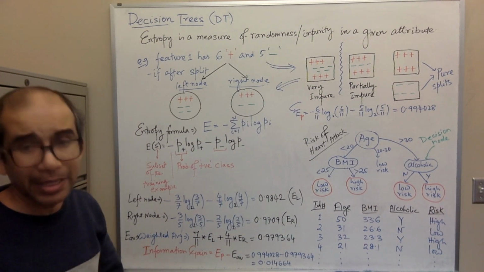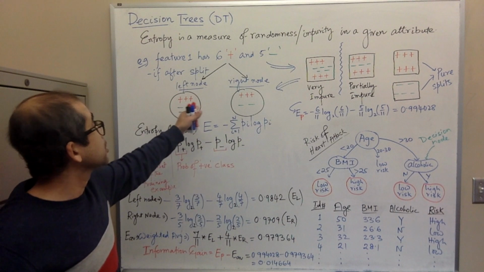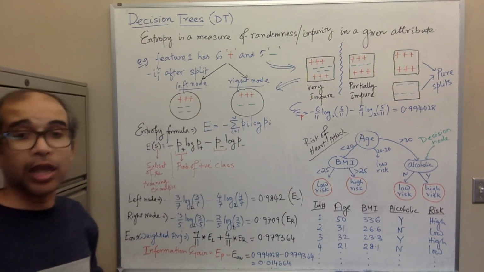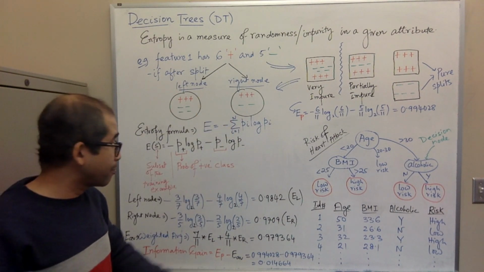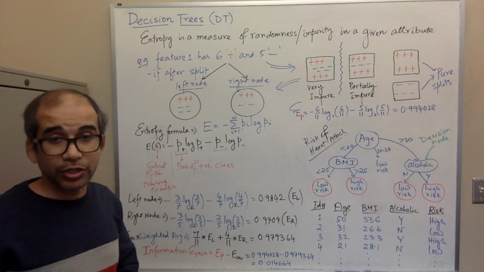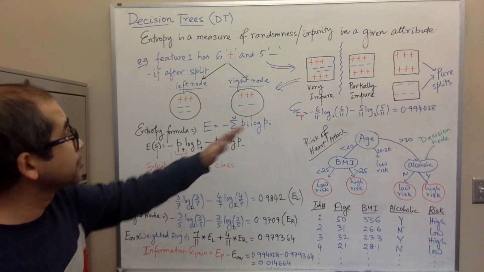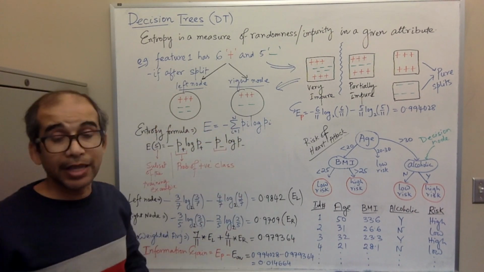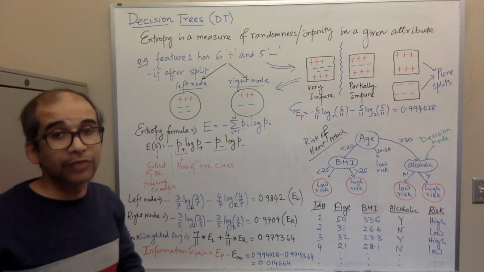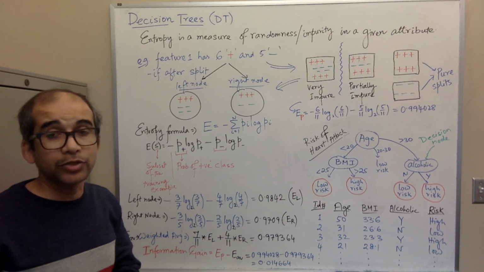0.014664. It's a little less. If I choose the samples in a more careful way, I will have a higher positive number. But it's still a positive number, and it shows that if we divide based on age, I have information gain. So I can use age.